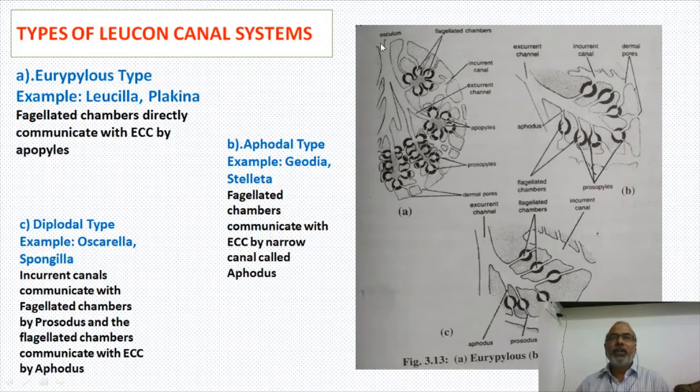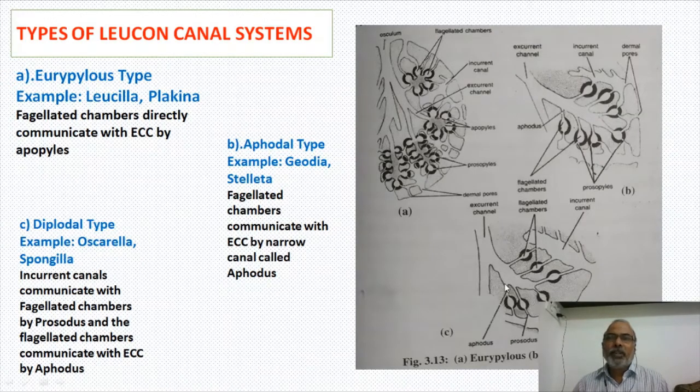So what difference you have noticed here? The only difference is flagellated chambers. Flagellated chambers are present. But how these flagellated chambers are connected with the incurrent and excurrent canals, based on that it is further complicated into 2 other types called aphodal type and diplodal type.